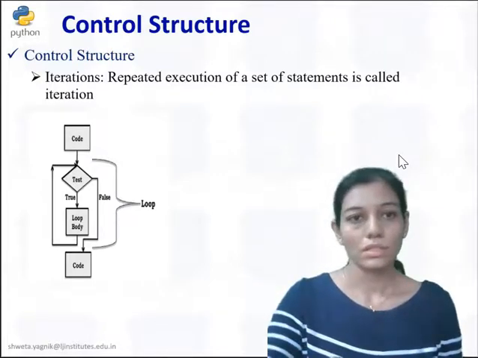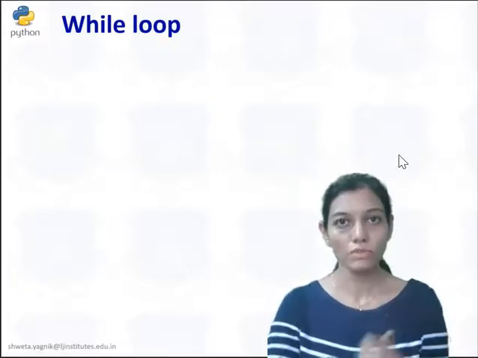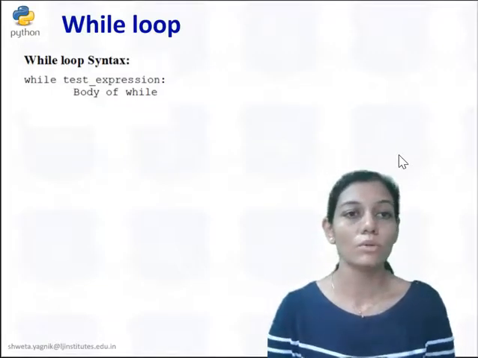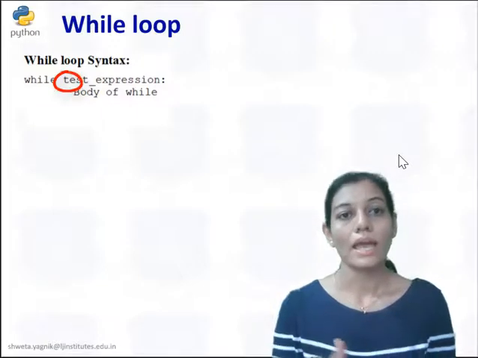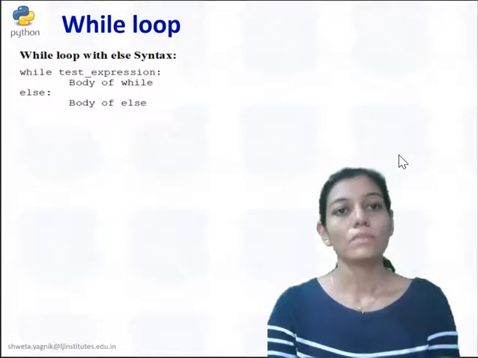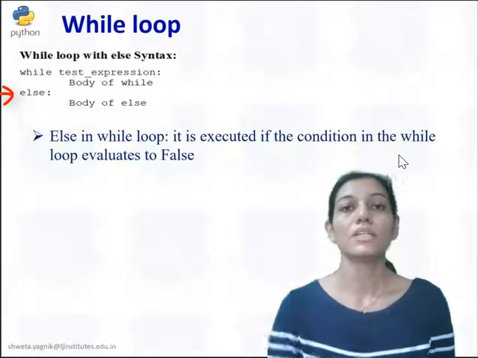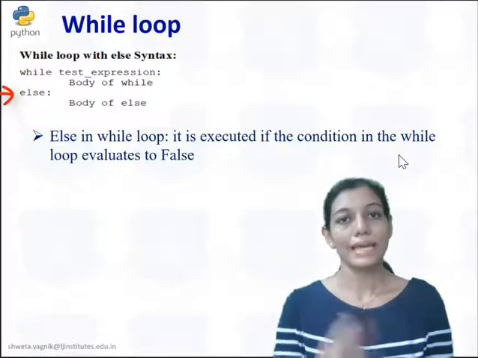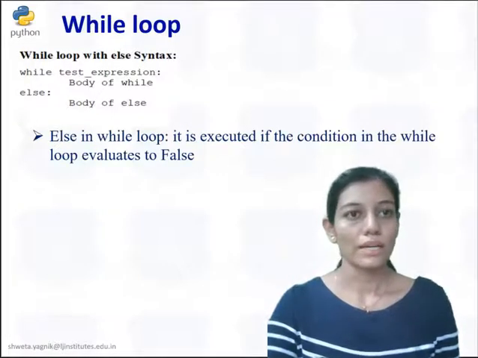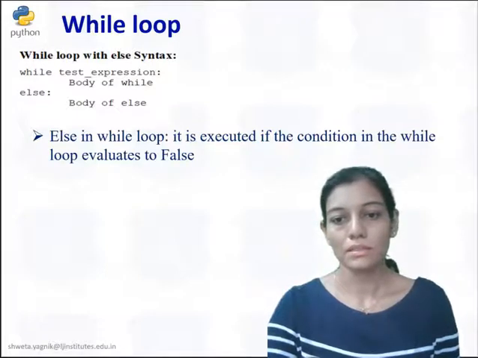So next topic, that is while loop. In order to have the iteration, we have two approaches. First is while loop and second is for loop. First of all we are going to see the while loop, and the syntax for the while loop is while test expression and body of while. Okay, so next is while loop with else. That means if the condition becomes false, then the else part will get executed. Okay, so we are going to see practically how to implement this while loop.